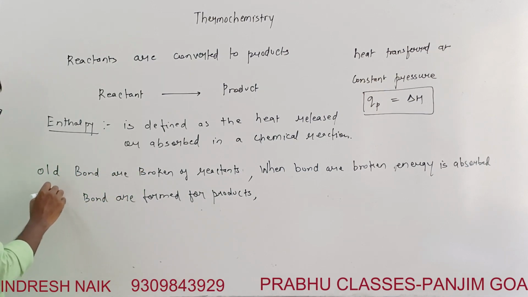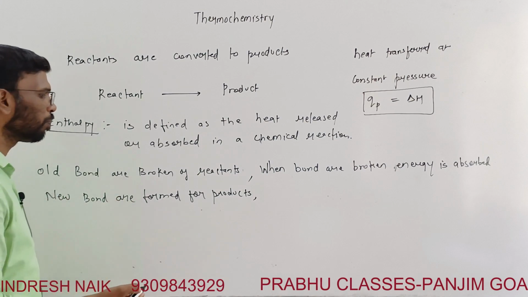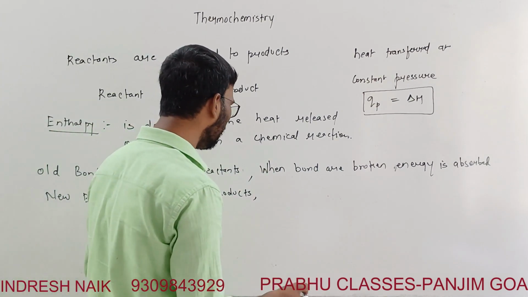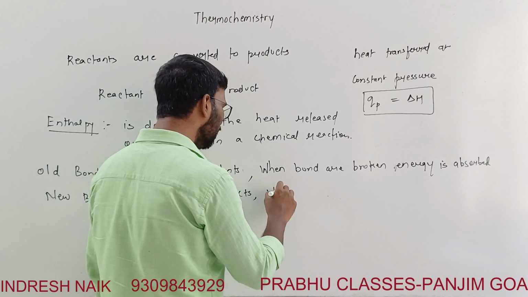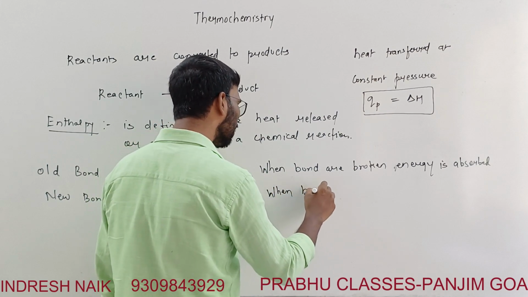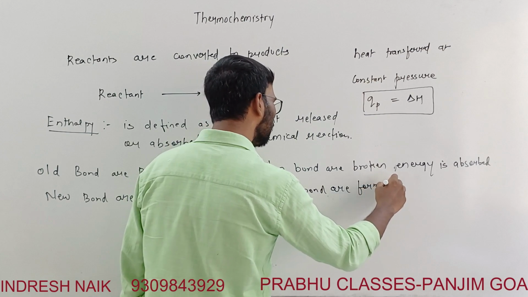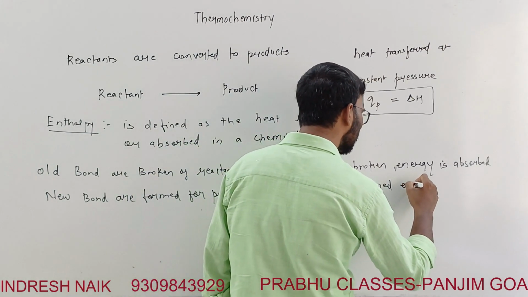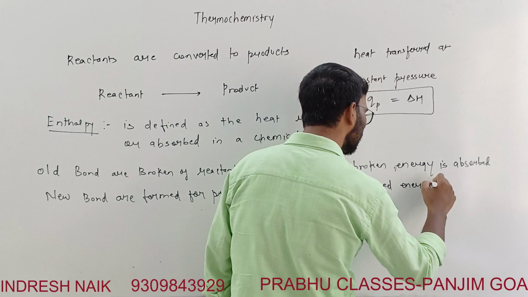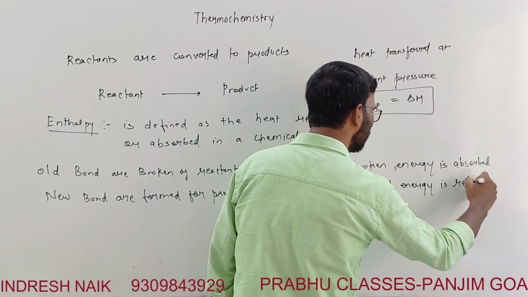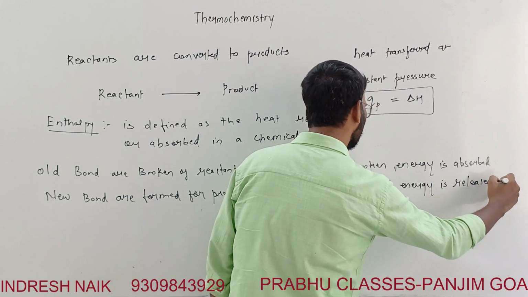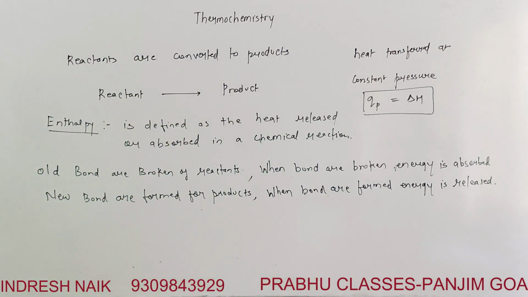And new bonds are formed for products, right? So when bonds are formed, energy is released.